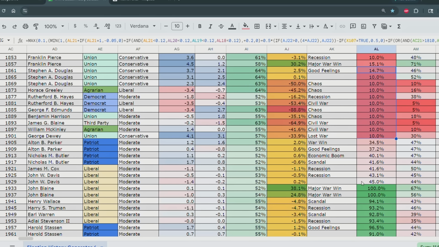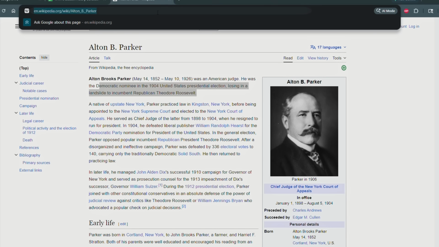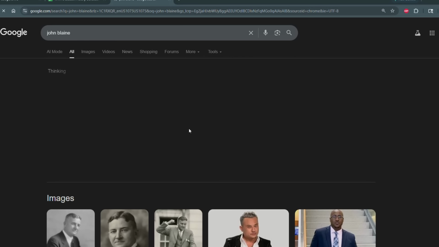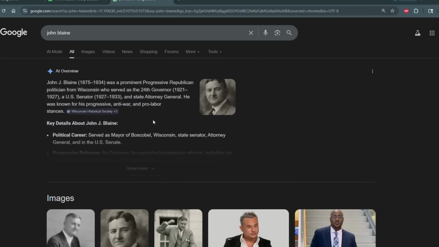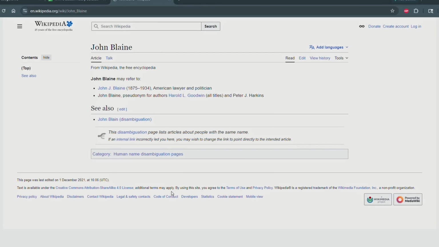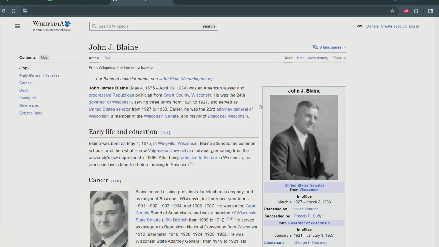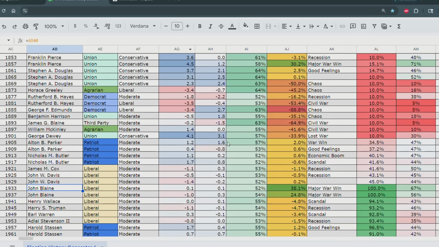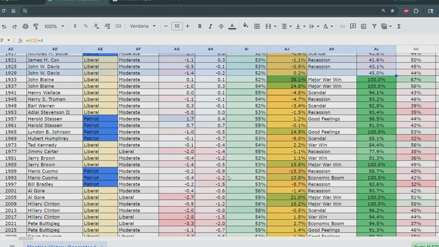But the true uniter-in-chief is John Blaine. Now, nobody knows John Blaine anymore. I don't even remember who he is, so I'm going to pull him up. John Blaine, American lawyer and politician, 24th governor of Wisconsin, 3 terms in office, so congratulations to John Blaine, and he was a really good president, turns out, as a leader of the Liberal Party. So he really reunited the country after the chaos of the late 1800s and the tentative stability of the early 1900s. Then America's doing pretty good.